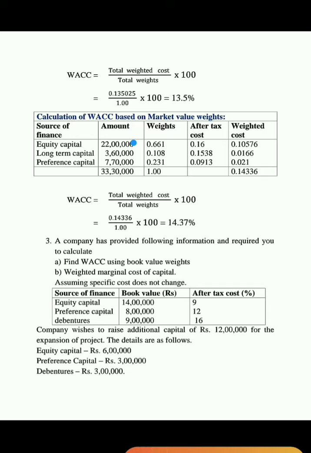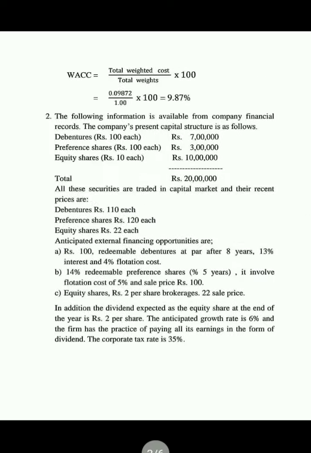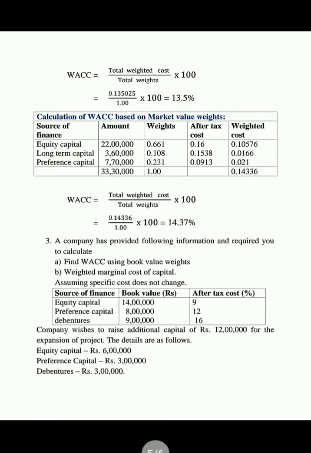Now debentures: the market price of a debenture is 110, so 110 into 7,000. Here somewhat of an exchange is there, these two are interchanged.